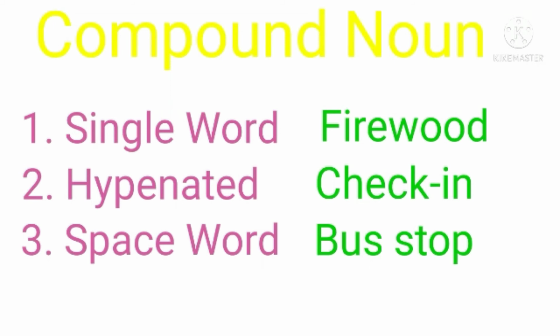Then in a hyphenated word, check-in, between check and in there is a dash, that is called the hyphen. So this is a hyphenated word. Then again sister-in-law, father-in-law. In these words also there is a dash between the words. Such words are called hyphenated words. Then single word, firewood. There are actually two words, fire and wood, but there is no space or dash between them. Such compound nouns are called single word compound nouns.